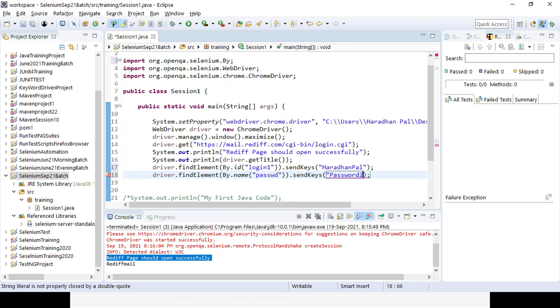Now try to run the code and let's see whether this thing is getting added, after identifying the element.